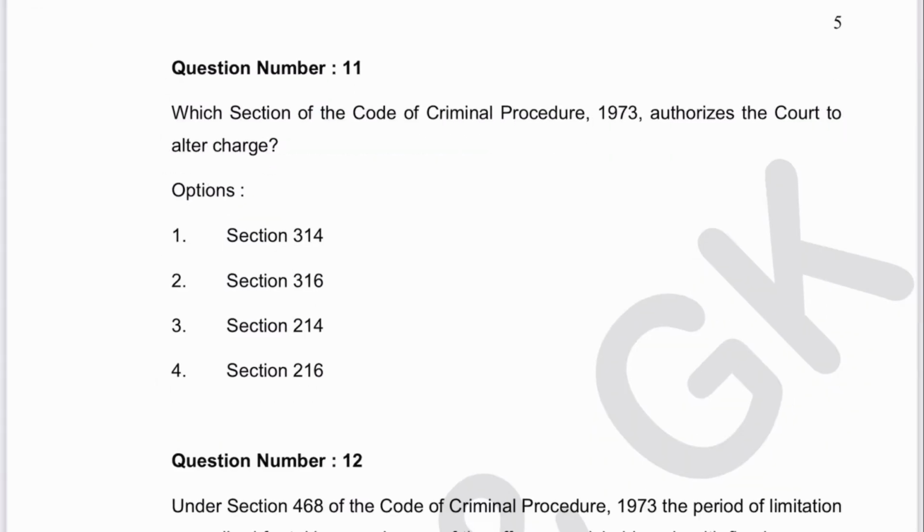Next is question number 11. Which section of CRPC authorizes the court to alter charge? So alteration of charge is provided in which section? 14 or 16? It is in 16. So 4 is the answer. And in the new Bharatiya Nagarik Suraksha Sanhita, this section has become section 239. Okay.